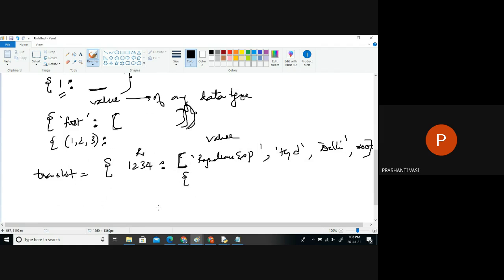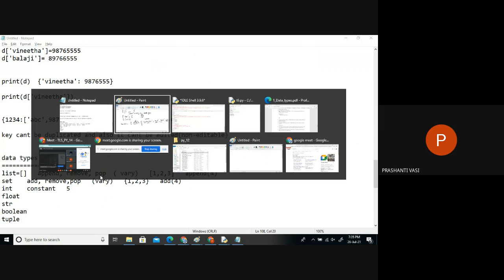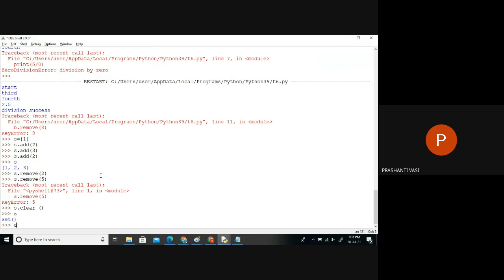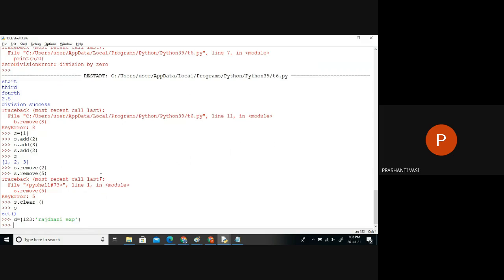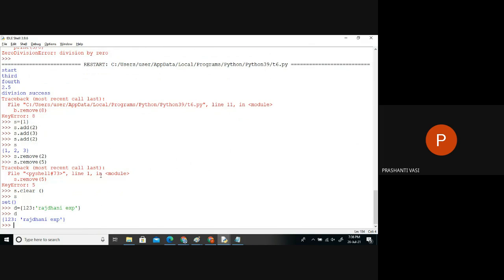So whenever you want to edit in future, maybe you can edit these items. But can we edit this item? Is it editable? Can we change the key from 1234 to 1235? No, ma'am, you can't. So we can just check here. If I'm taking a dictionary, trains list, let us say 123, the train is Rajdhani Express. I'm just writing the name here, just one train.